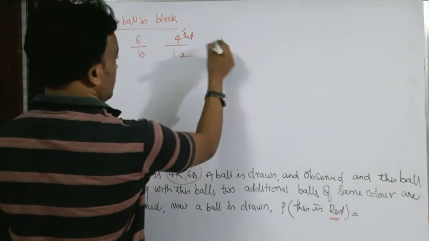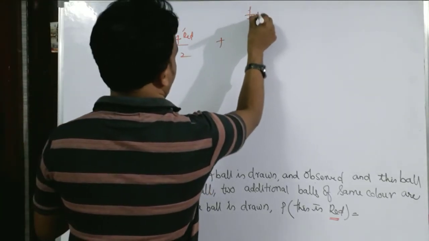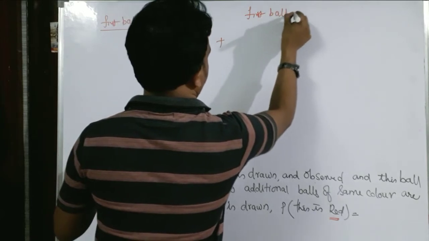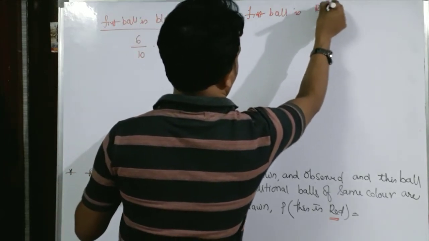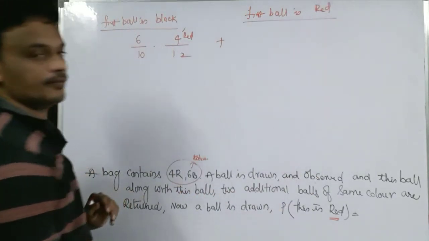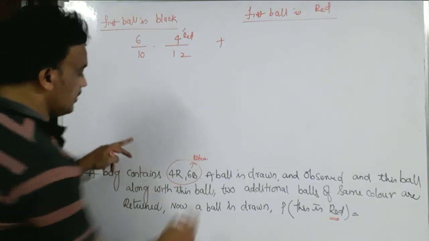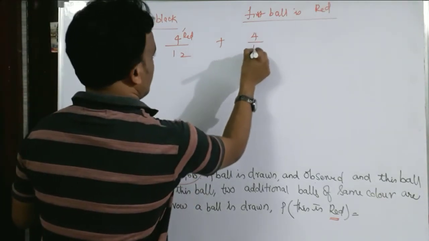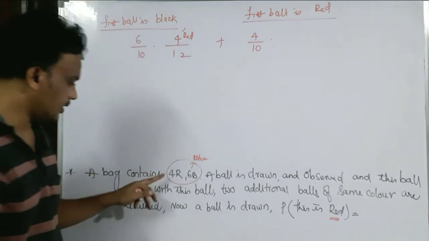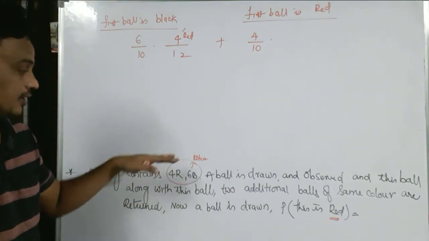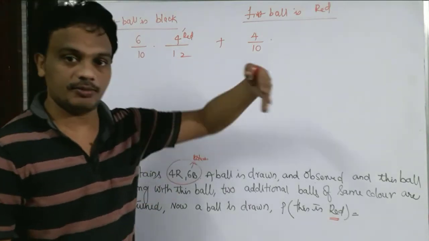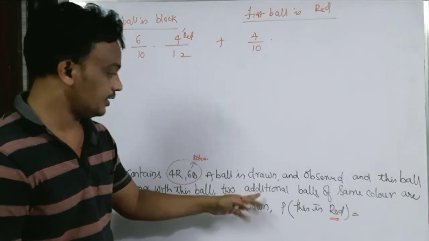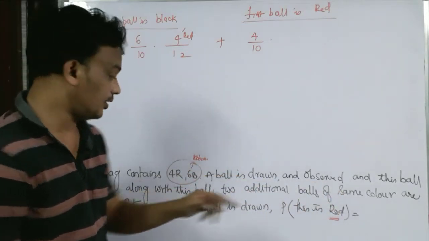One more chance is there. What is that? Suppose the first ball drawn is a red ball. What is that chance? 4 chances out of 10 chances, am I right? Then that red ball is put back into the bag with 2 additional red balls.